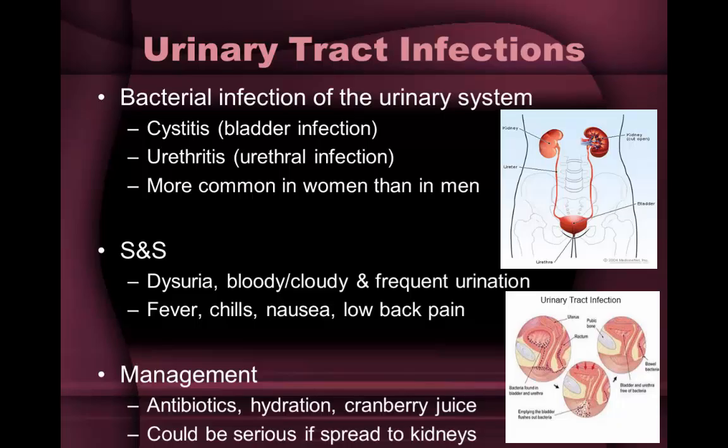The product of all this activity, the urine, passes down the ureters, is stored in the bladder, and is eventually excreted through the urethra. Urine is normally sterile, but bacteria on the skin or in the GI tract can enter the urinary tract and infect it. The most common pathogen is E. coli, but there are many others that can cause urinary tract infections as well.